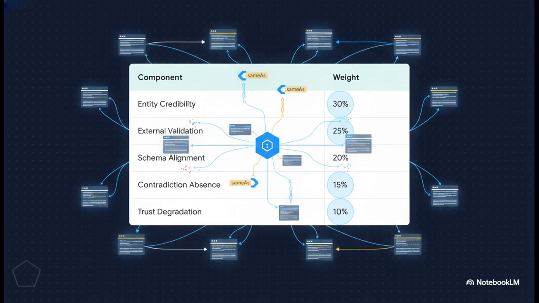Let's break down the 5 weighted components of this framework just to see exactly how machine credibility is measured from the inside out. 30% relies on entity credibility. Are your claims consistent everywhere? Then, 25% is external validation, meaning do your sameAs links actually resolve somewhere real? 20% looks at schema alignment. Does your underlying code genuinely match your visible text without overclaiming? 15% checks for contradiction absence. And the final 10% measures trust degradation resistance, basically ensuring your trust signals remain stable over time.